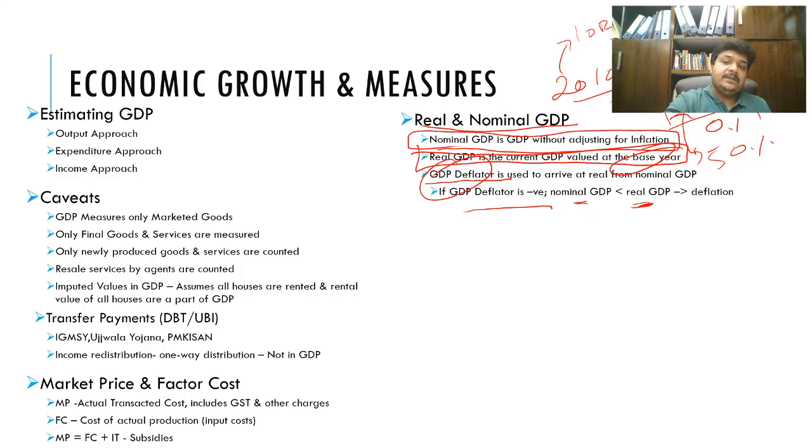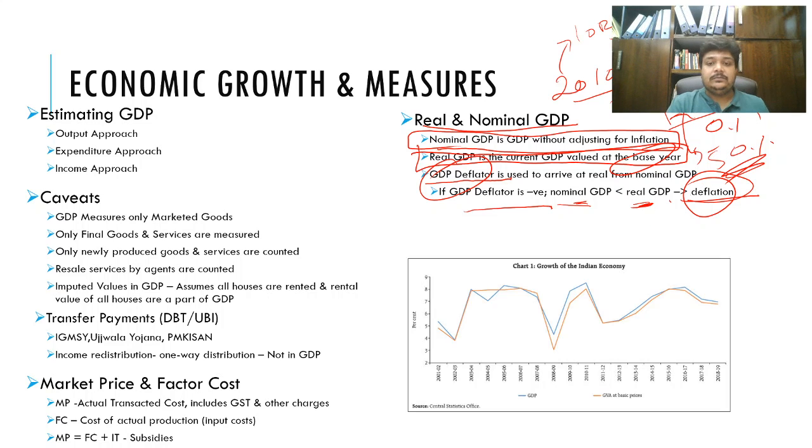But if it is the other way around, if the deflator is negative, then there is a deflation or disinflation happening here. In the same way, if your real GDP is greater than your nominal GDP, that means there is a growth in the real economy. That means it's really increasing the incomes among the people.